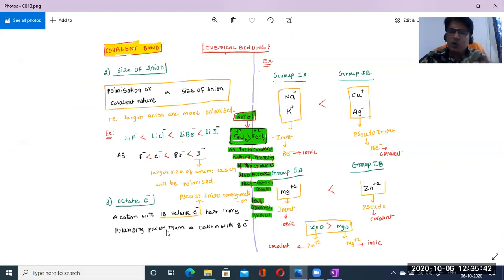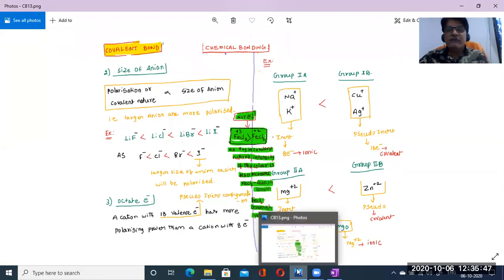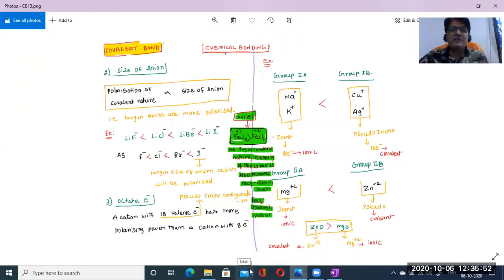So it has more polarizing power than what? A cation with 8 electrons. Suppose a cation has 8 electrons in its outermost orbit, and another has 18 electrons in its outermost orbit. Which one has more polarizing power? The one with 18 electrons, isn't it? More polarizing power means obviously more covalent in nature.